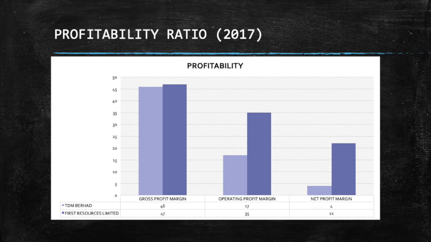For First Resources Limited Company, the gross profit margin indicates 47% for every dollar of revenue the company is earning. Additionally, the operating profit margin also indicates 35%, meaning a net profit of 0.35 is made on each dollar of sales. Next, the net profit margin indicates $22 net income per $100 of revenue.